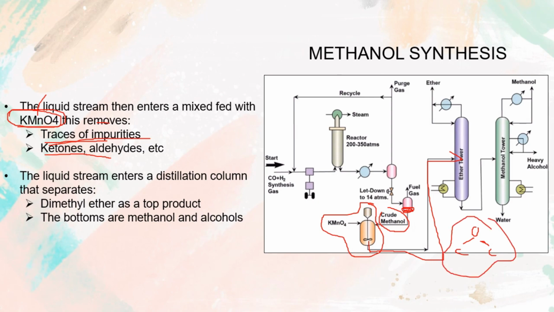That's why this ether will be left over at the top of the ether tower. The methyl ether is the top product, and we separate most of the ether, and the bottom will be the methanol and other alcohol products. Next we bring the methanol and other alcohol products to the second tower, as in the first tower we successfully separated the ether from the mixture.